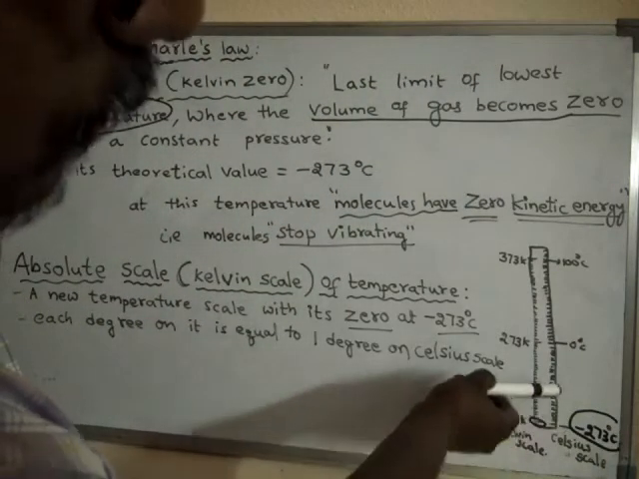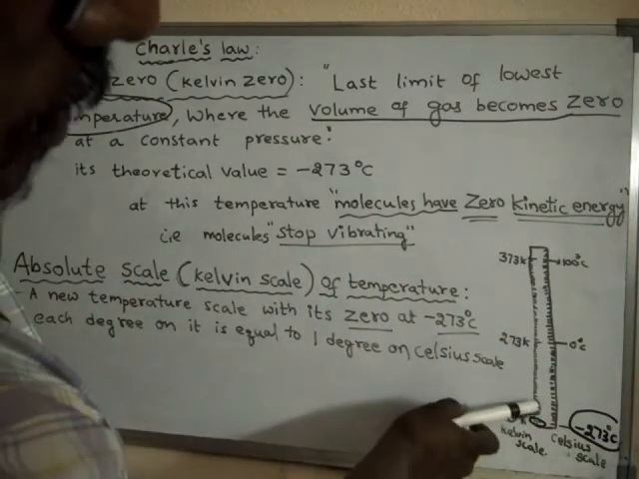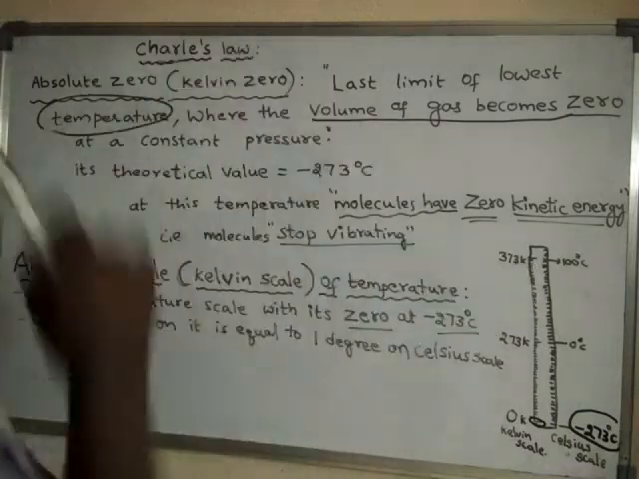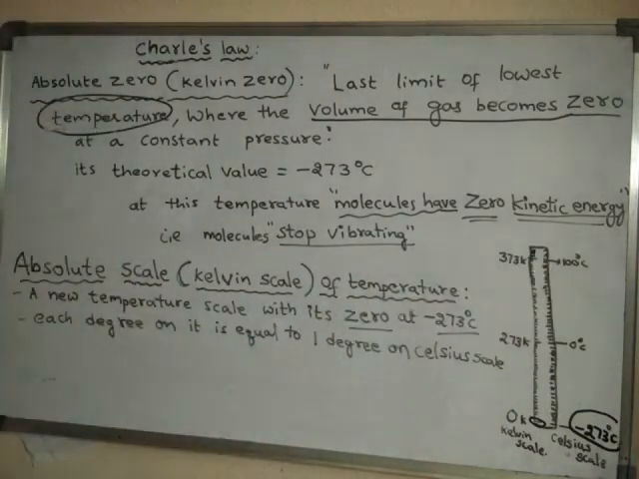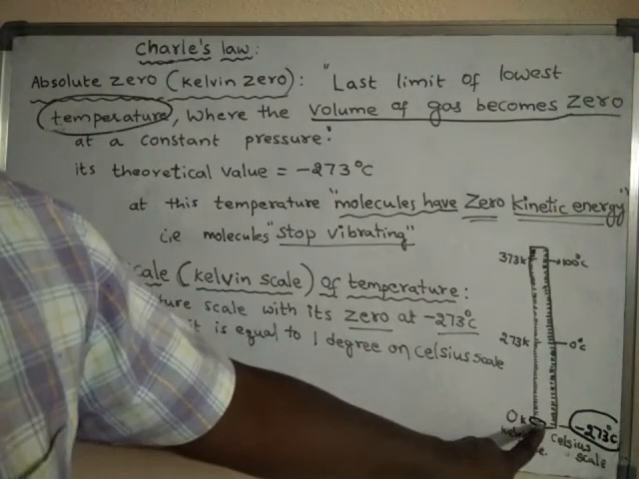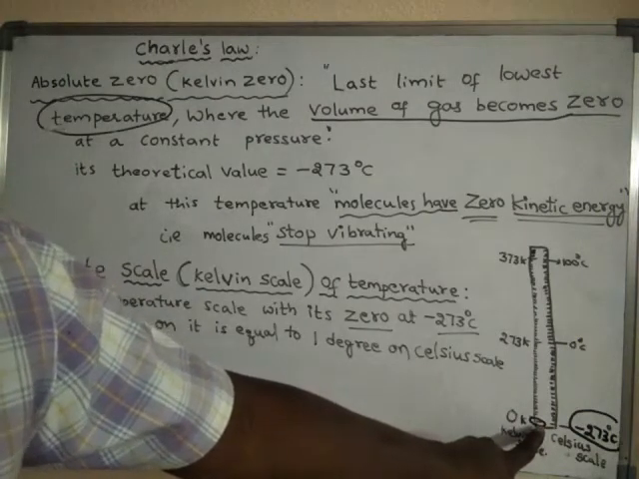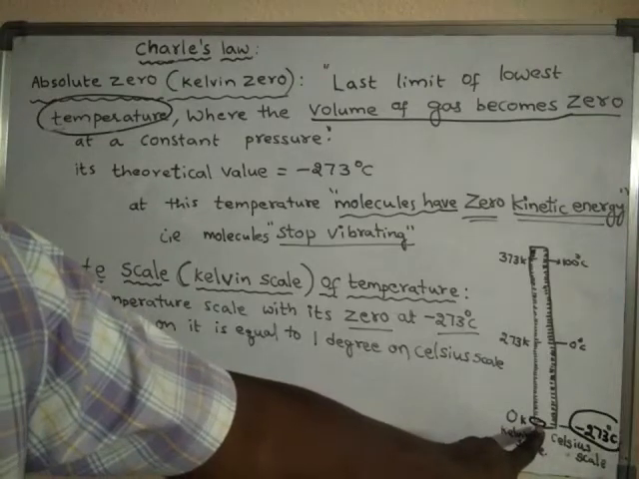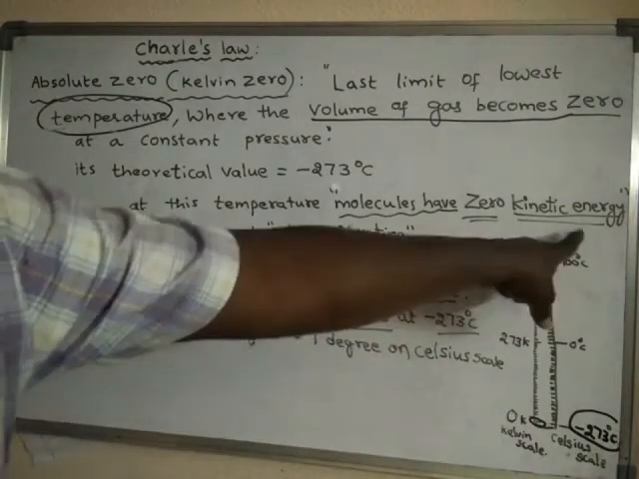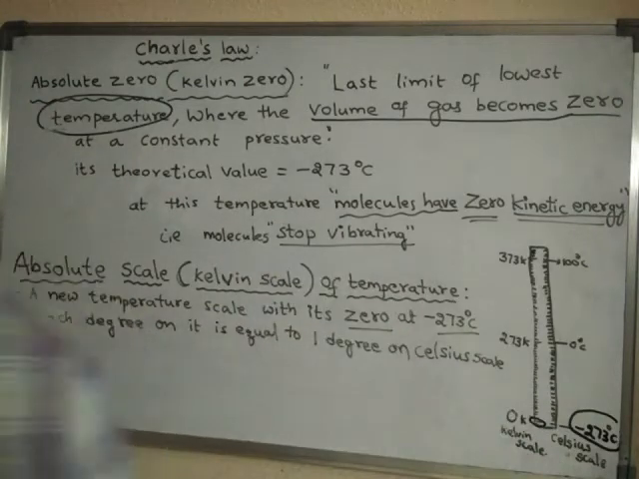So this reading is the Celsius reading, and this reading is the Kelvin reading, like this. So this is the lowest possible temperature, but we cannot reach that temperature, because the kinetic energy of the molecules will become 0 and the molecules stop vibrating also.